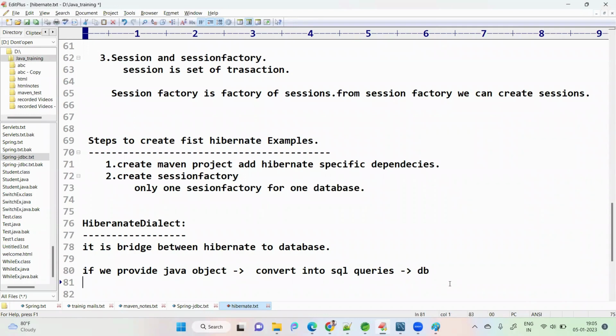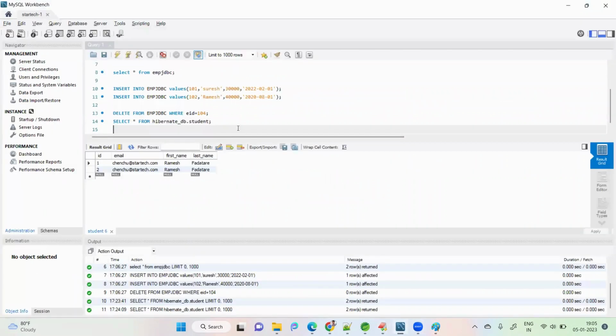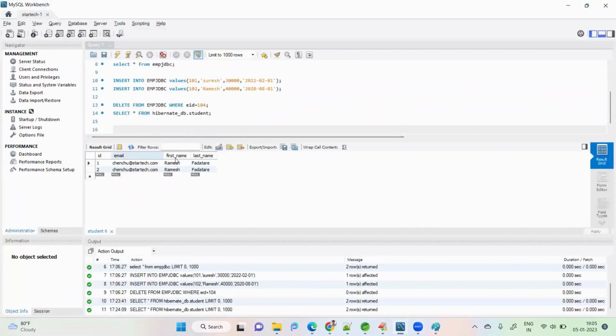What are the tuned queries? If you write in SQL to select data, all these columns, what do we write? Select star from table name. But that is not a very tuned query. That is not good performance-wise. What is the best way?